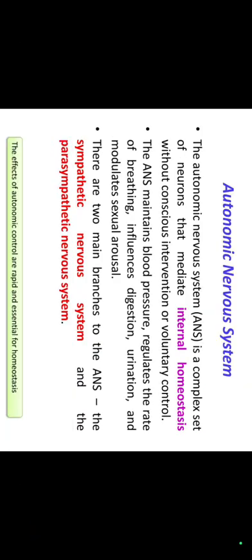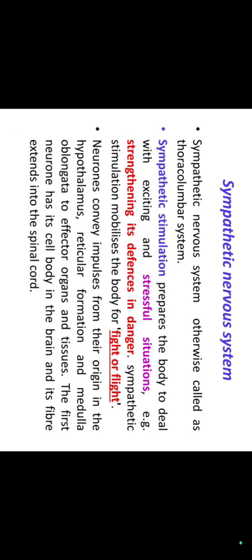The autonomic nervous system is a complex set of neurons that mediate internal homeostasis without conscious intervention or voluntary control. The ANS maintains blood pressure, regulates rate of breathing, influences digestion, urination, and modulates sexual arousal. There are two main branches of the ANS, the sympathetic nervous system and the parasympathetic nervous system. The sympathetic nervous system is otherwise called thoracolumbar outflow and adrenergic system.